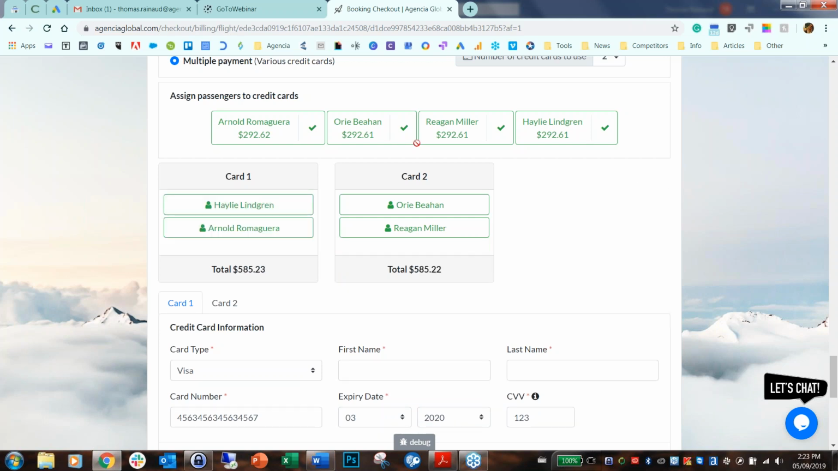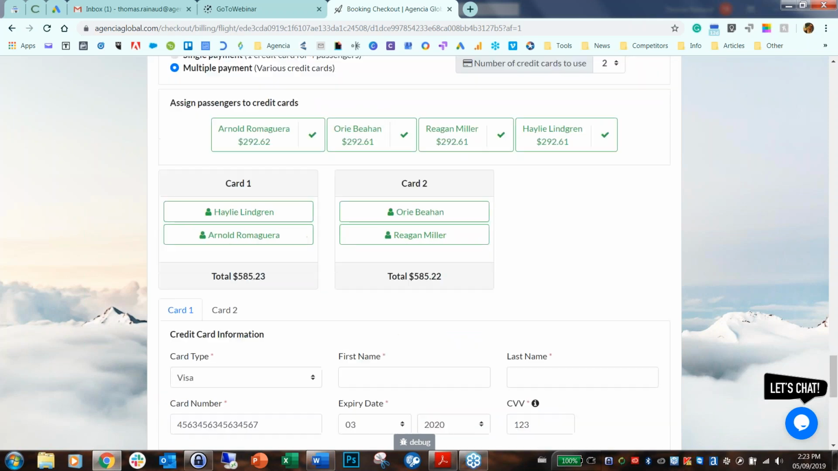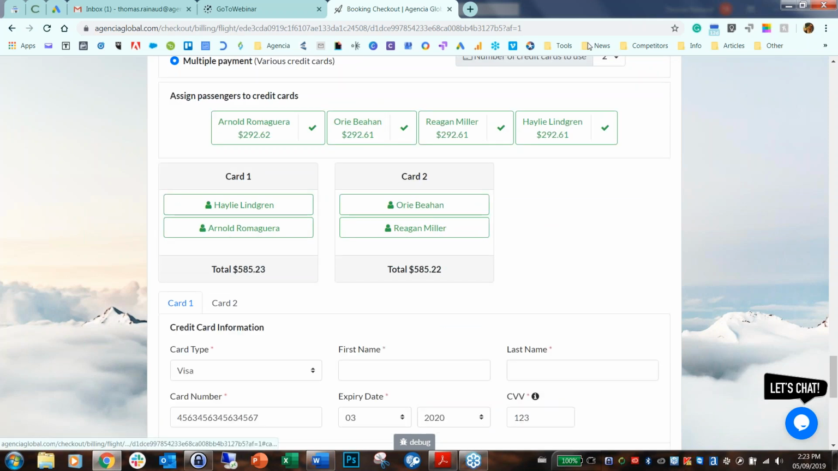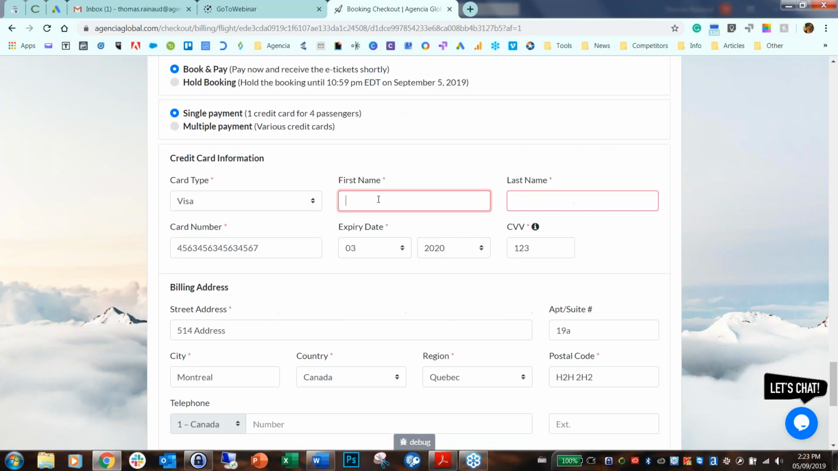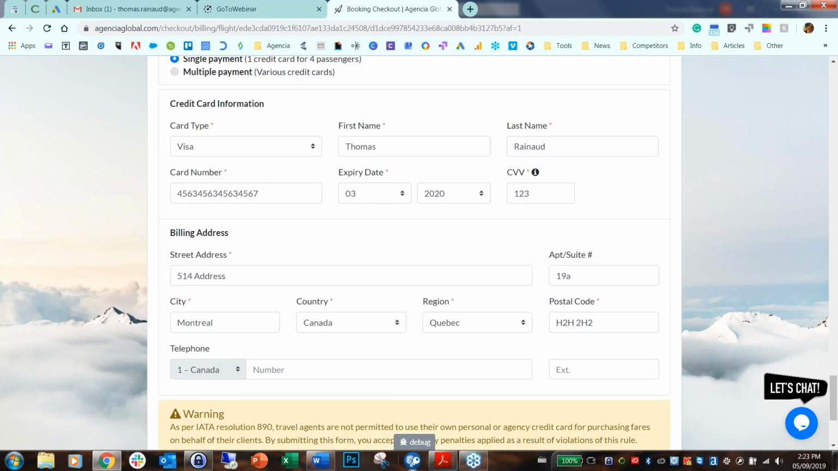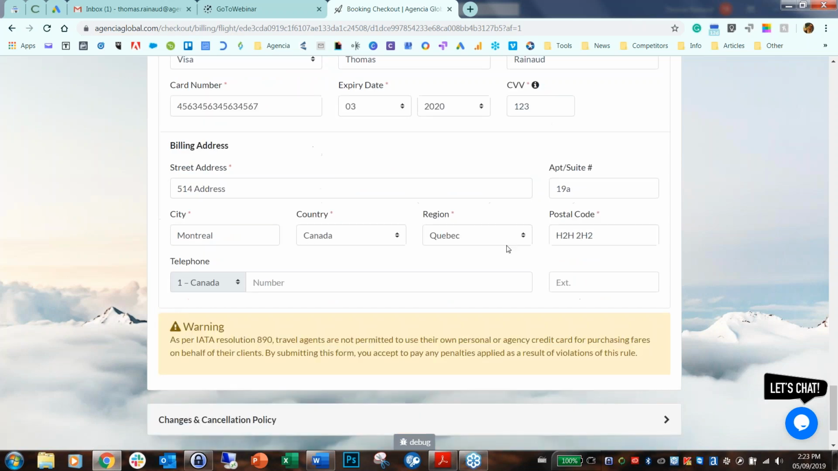So that's it. But for our example, I'm just going to select 1 credit card because I don't have the second one. But let's say I'm going to put my name. For those taking notes, you can note this credit card number because it's a fake one. So I'm sorry, no shopping for you, unfortunately. Billing address, okay, is great.